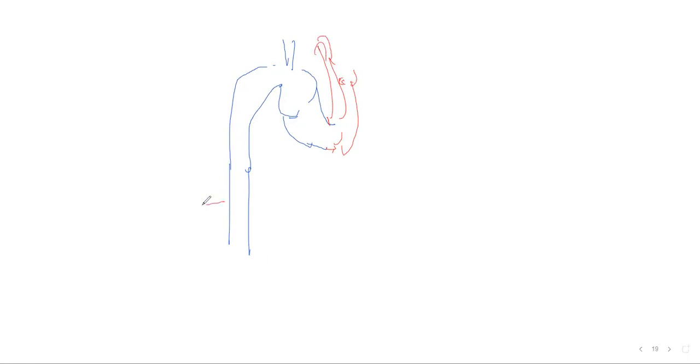When there is venodilation, there is more peripheral blood stasis in the venous system. So less blood is coming to the heart and less blood is coming through the aorta.